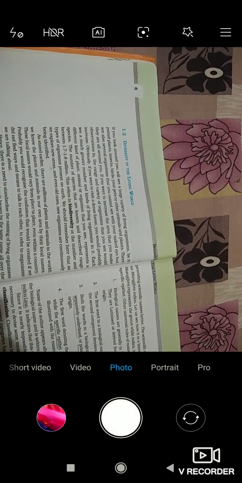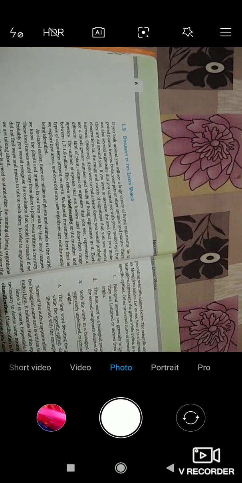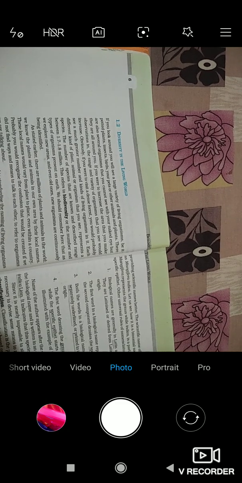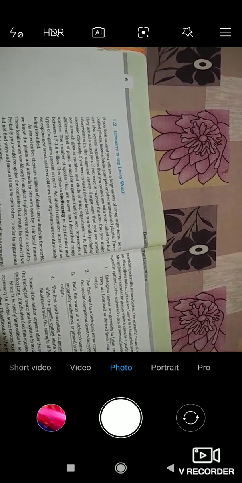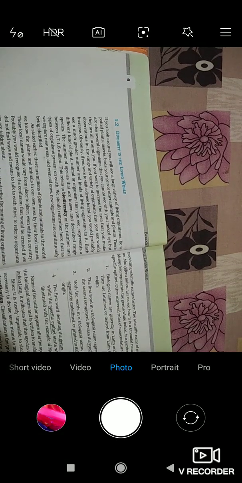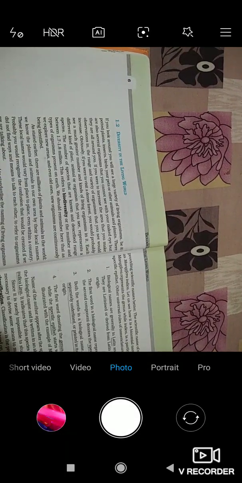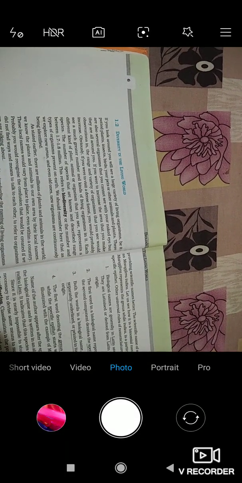There are also several organisms that you cannot see with your naked eye, but they are all around you. We have read earlier about bacteria and viruses. Bacteria are organisms which are present in the environment, but we cannot see them with our naked eye. In the same manner, viruses are also present in the environment, but we cannot see them with our naked eyes. So let's see the next statement.